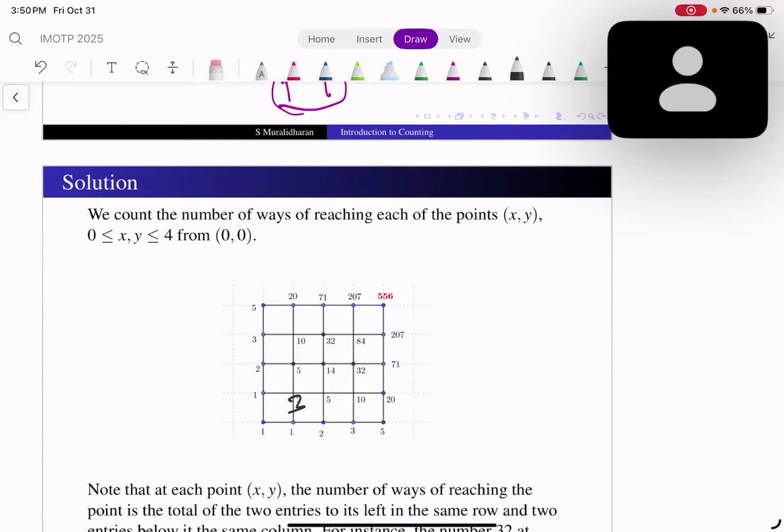So this is 3 plus 2, 5, and then one more thing will be 6, isn't it? Sir, but what about the point to the left of 3? You can go 2 steps to the right now, sir. No, that I have already taken care of, right? This is 1 plus 2. This is 1 plus 2 plus 2 plus 1.